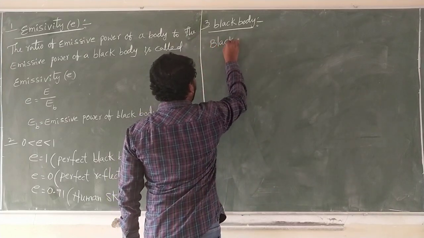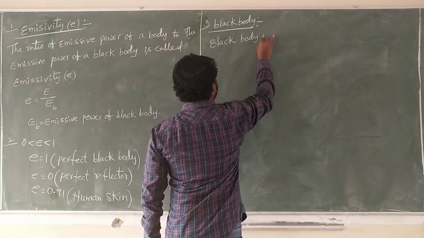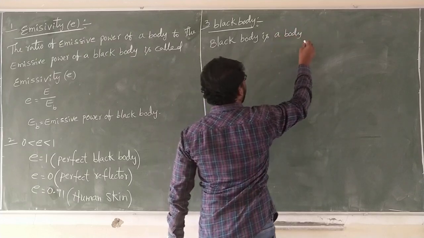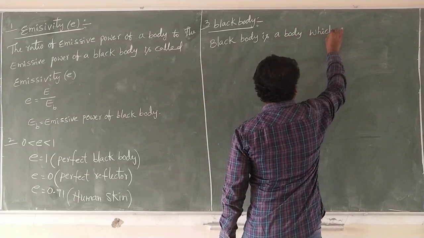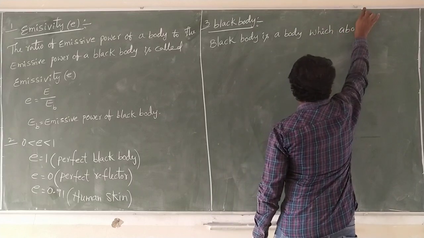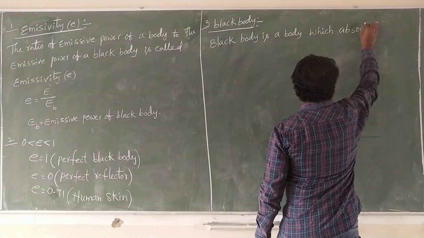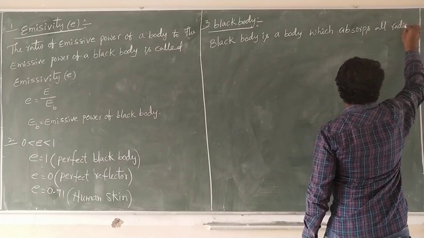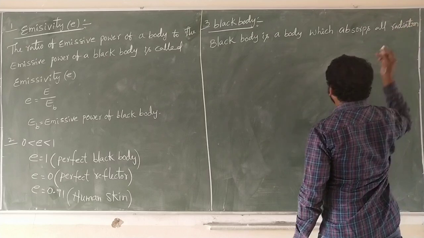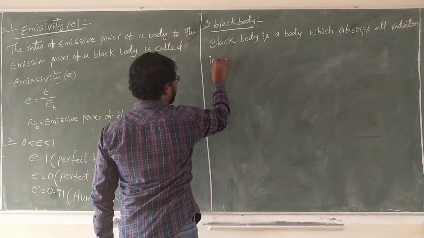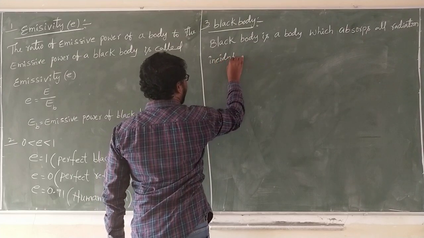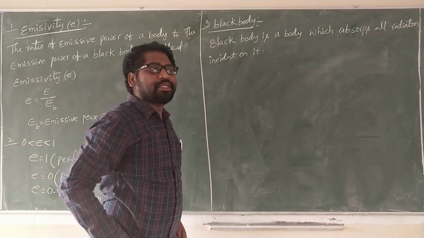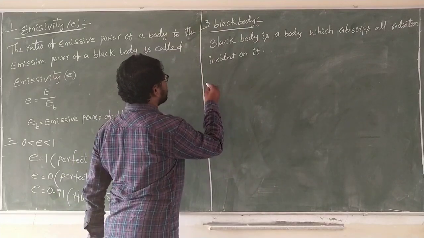Black body is a body which absorbs all radiation incident on it.